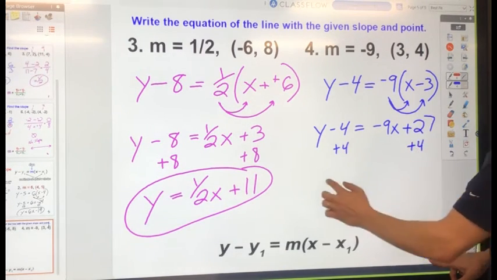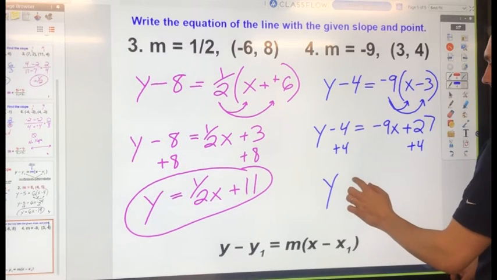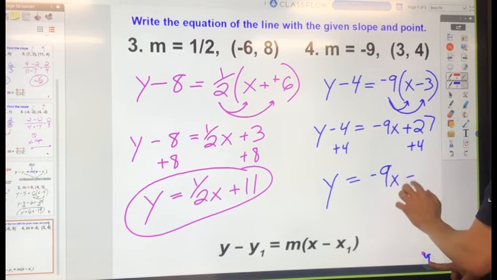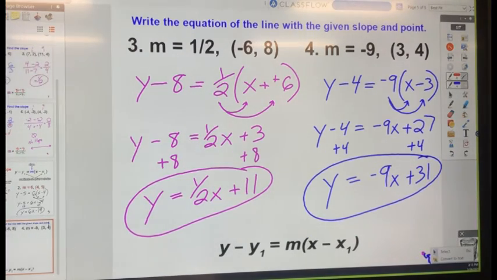Yeah, because -9 times a -3 is a positive 27. So y equals -9x plus 31 is my equation with slope -9. It goes through the point 3, 4. That's it, you've got the right equation.